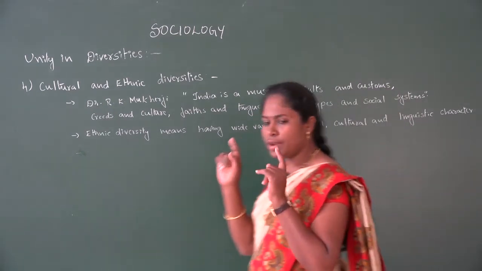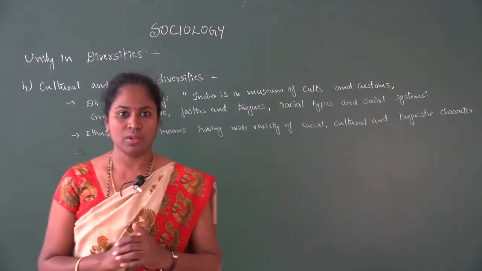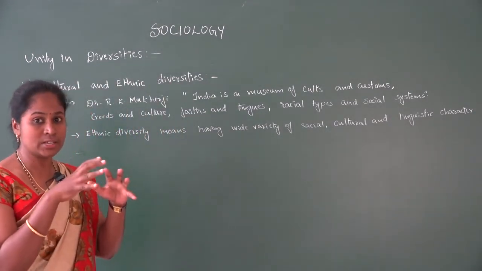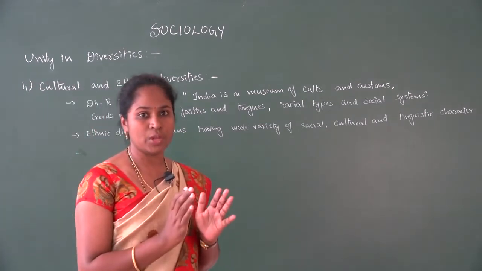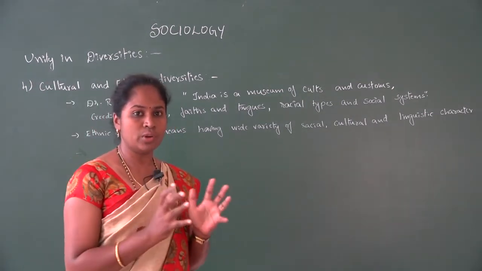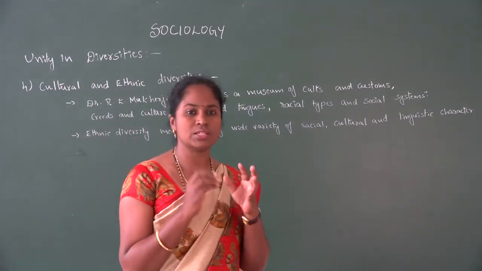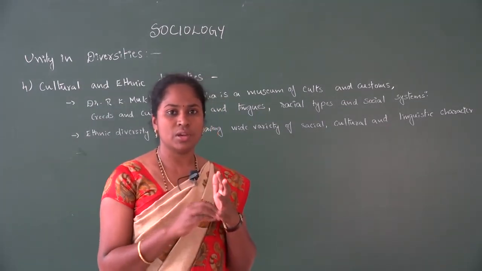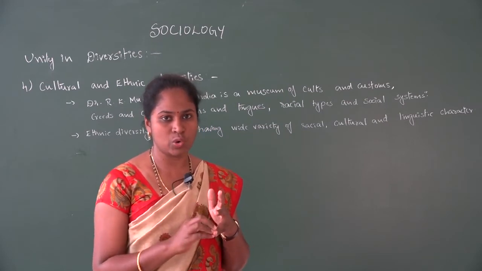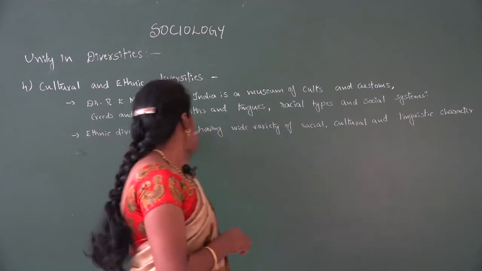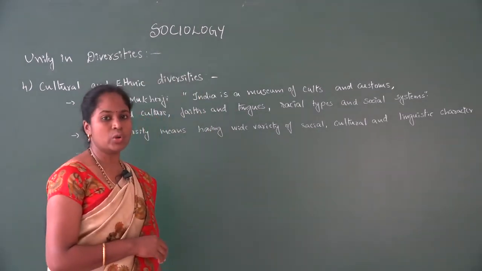So that is the definition which he gives, Dr. R.K. Mukherjee, because he says that is the differences which we have. Those are the combine of the whole differences, where we could find that it is like a museum which we can see. We have different customs, then people coming from the different racial groups. So with all these differences which we can see, this is called as a museum according to R.K. Mukherjee.